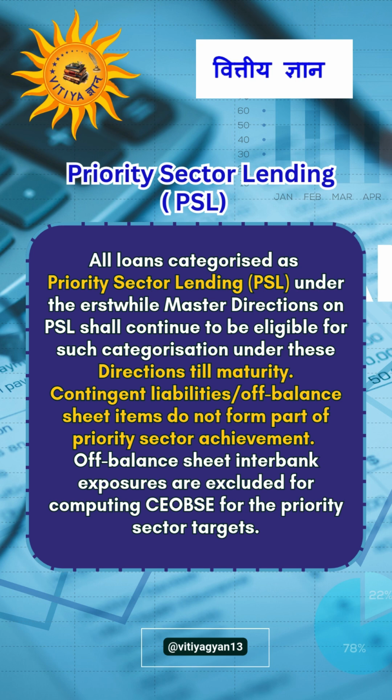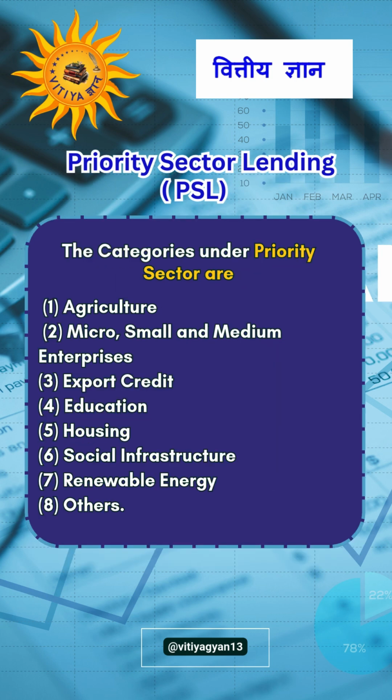Contingent liabilities and off-balance sheet items do not form part of priority sector achievement. Off-balance sheet interbank exposures are excluded for computing CEOBSE for the priority sector targets. The categories under priority sectors are agriculture, micro, small and medium enterprises, export credit, education, housing, social infrastructure, renewable energy, and others.